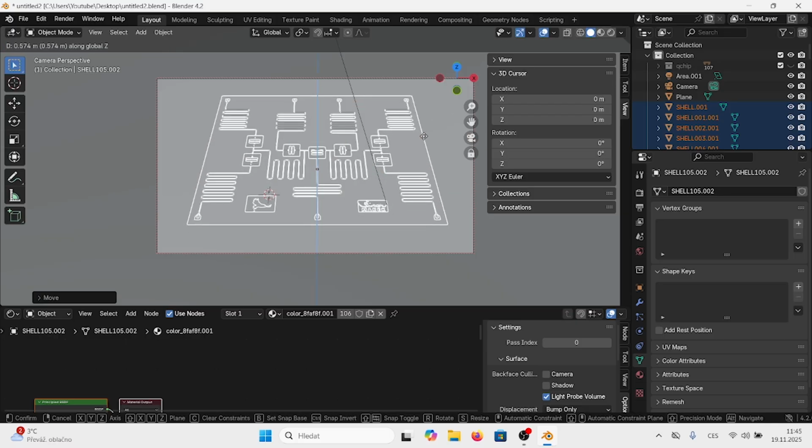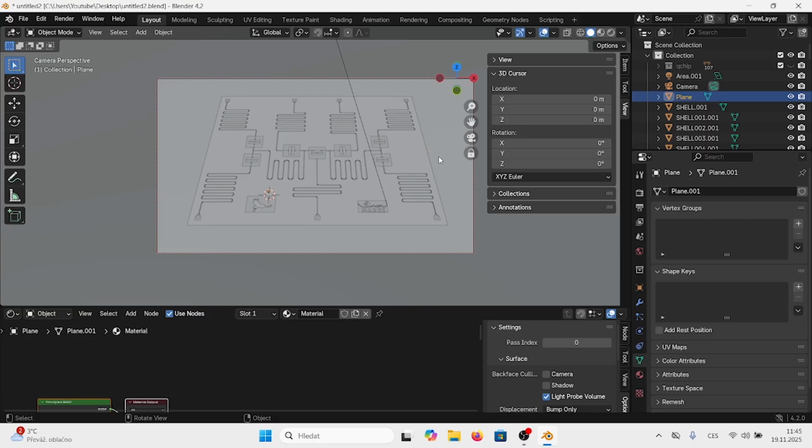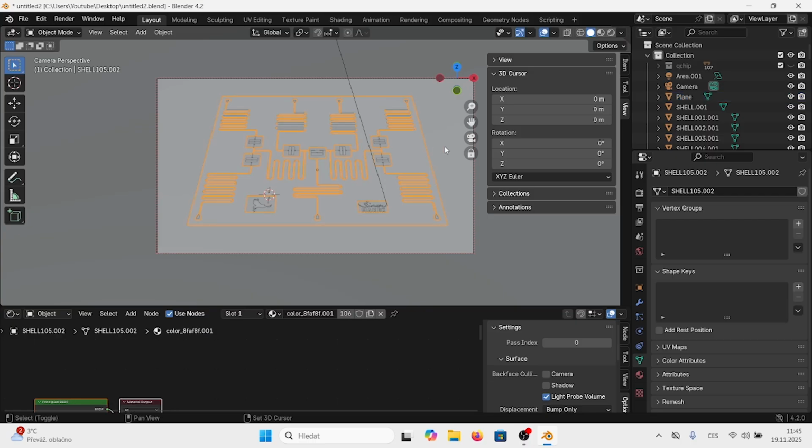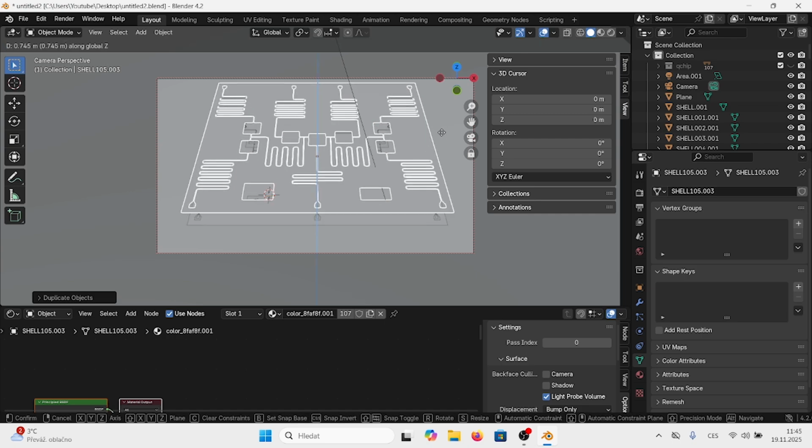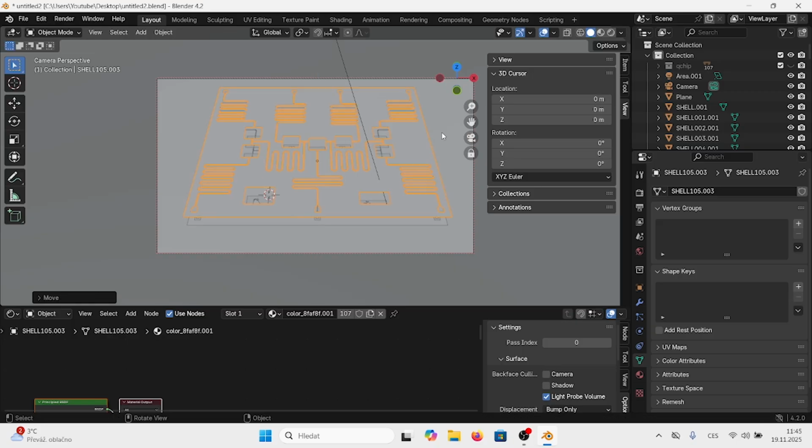We need to move it to the scene accordingly, and we will click on the plane and Shift D, G and Z to move it upwards a little bit, let's say 0.5.